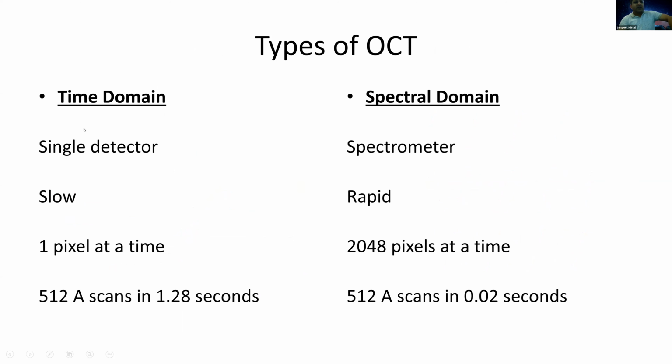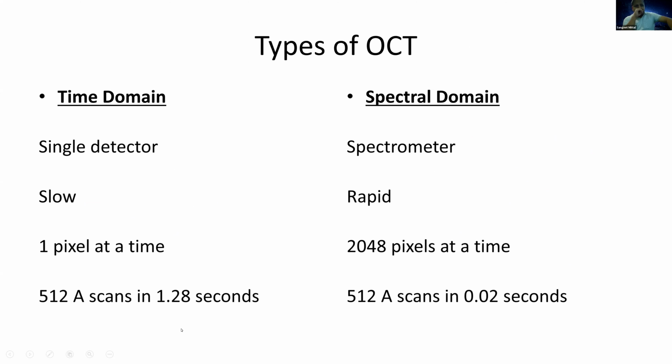Because it was a single detector, it was slow, and this is a rapid technique, and it used to have 1 pixel at a time. It used to analyze and frame an image. But with spectral domain, this is improved to 2048 pixels at one single time.